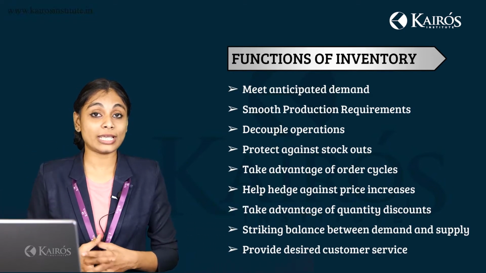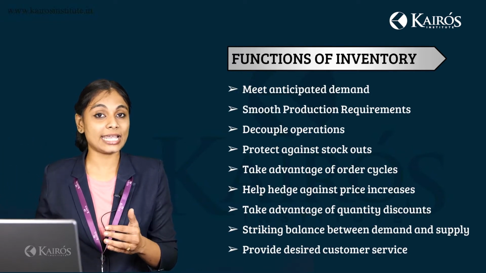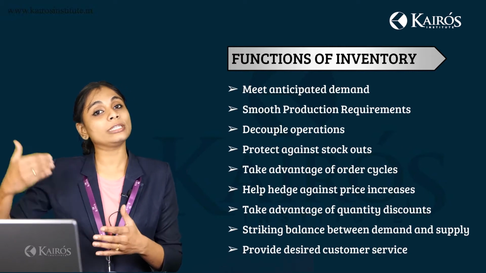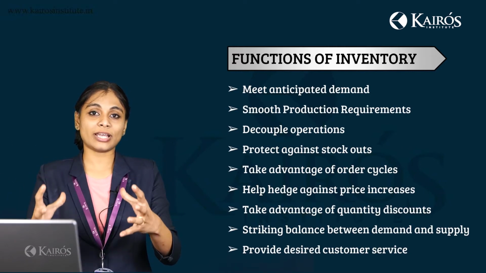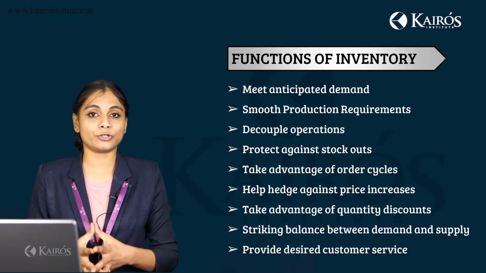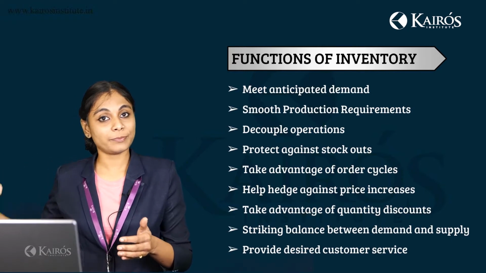Now, how do we anticipate the demand? We do it by comparing the sales of that particular factory or production unit with the previous years. Suppose I want to know the demand for the product I am producing in my factory. I take the annual sales of the previous years.